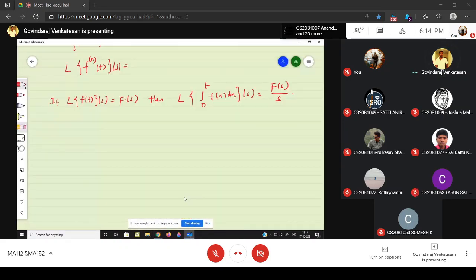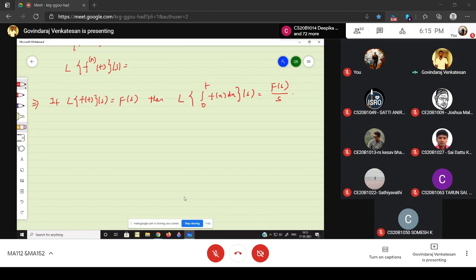Okay, this you can make a note or remark. If the Laplace transform of small f is capital F, then I am going to show what the Laplace transform of the integral from 0 to t of f(x) dx is. I have to show that it is capital F(s) divided by s.